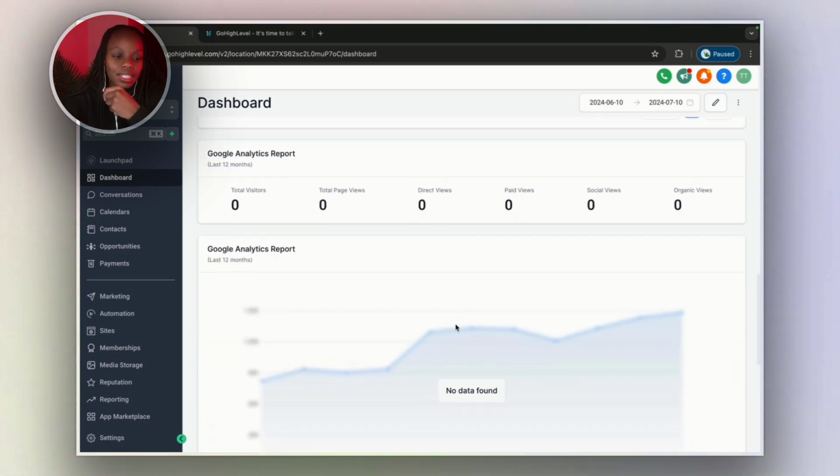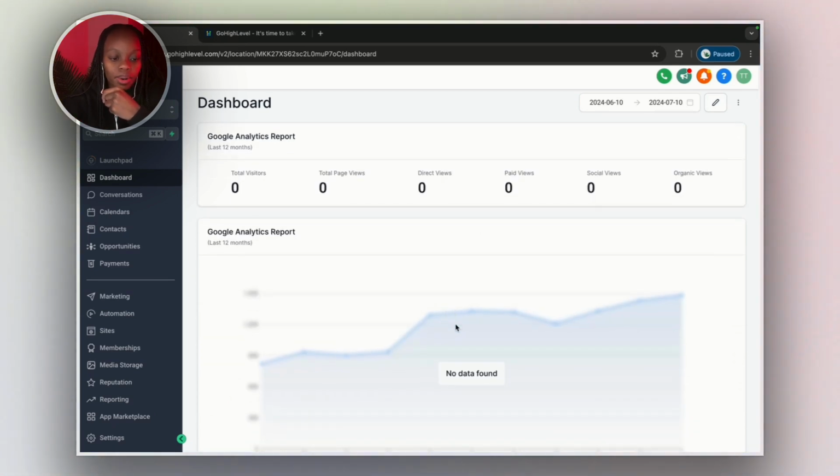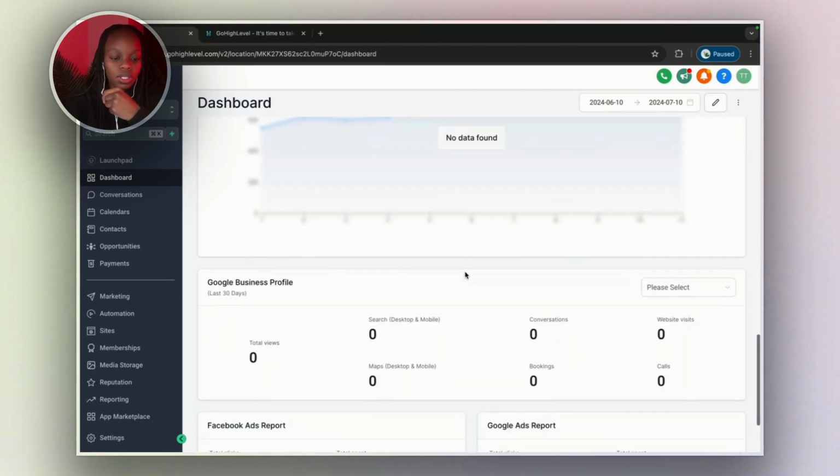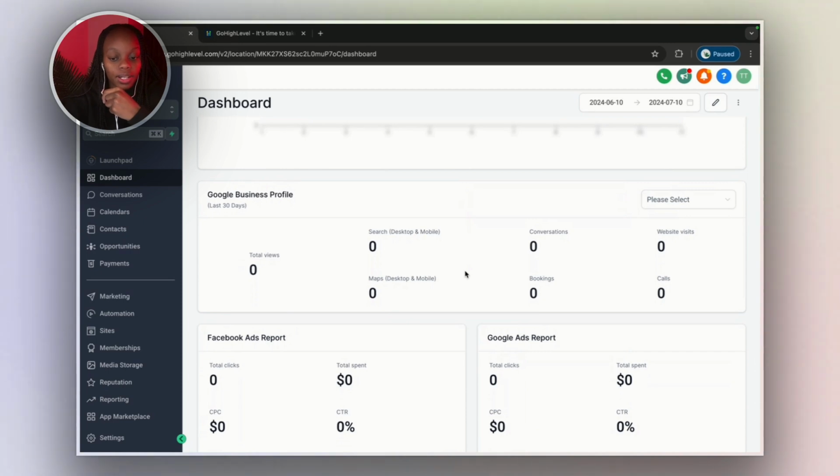Then there's a bunch of analytics going down. We have Google Analytics report. So if you have Google Analytics connected to your platform, this is where you can see all that. We have Google Business Profile. It will show you total views. It will show you all the crazy stats that you need to know.